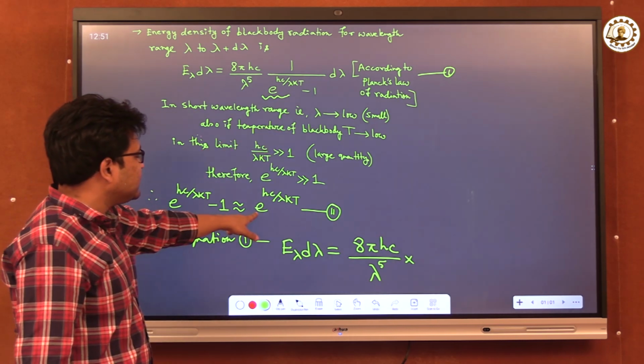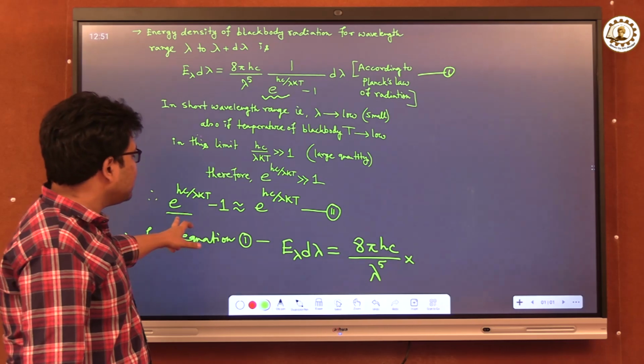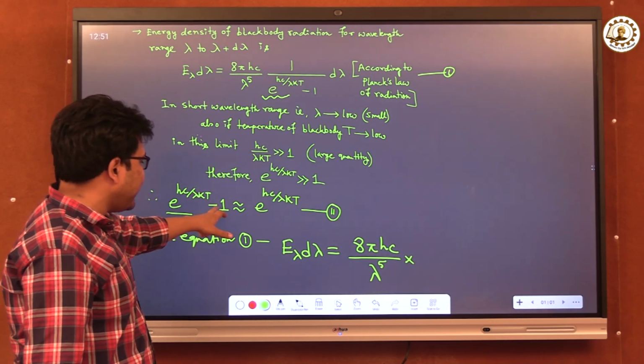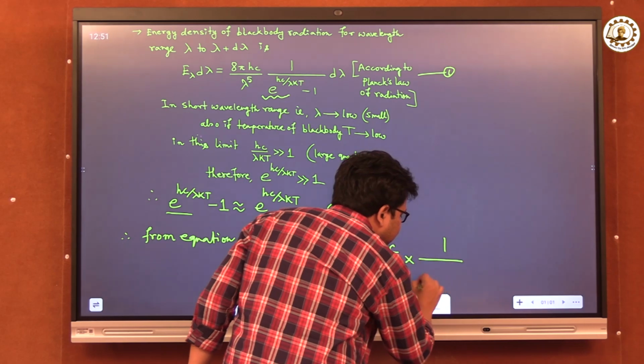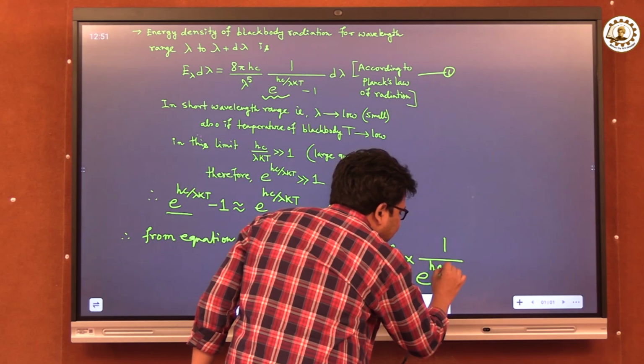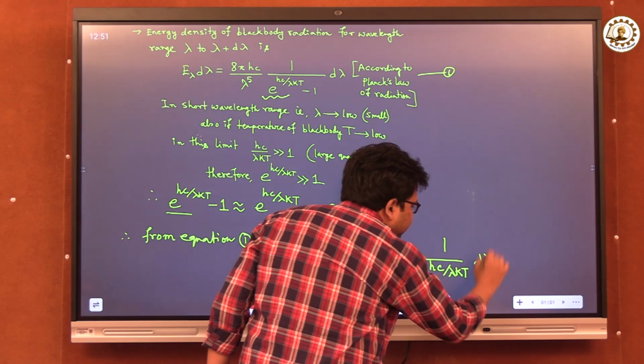It is nearly equal to e to the power hc by lambda kT because this term is very large. So we can drop this minus 1 term. So it becomes 1 by e to the power hc by lambda kT into d lambda.